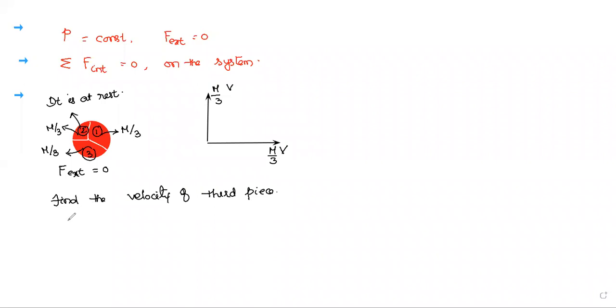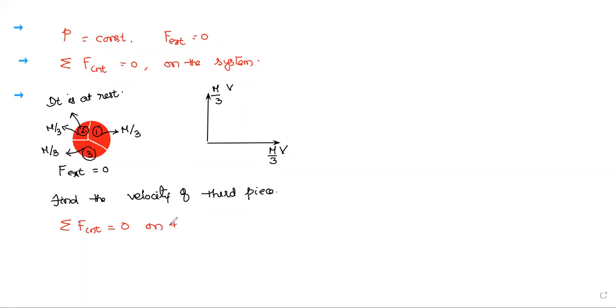Means the algebraic sum of the internal forces on all, in this case, three pieces. So if you see the internal force on the first piece, the internal force on the second piece, the internal force on the third piece, we don't know its direction of travel. That's why I did not draw the third piece's direction. The total internal force on all three pieces, if you calculate, becomes zero.